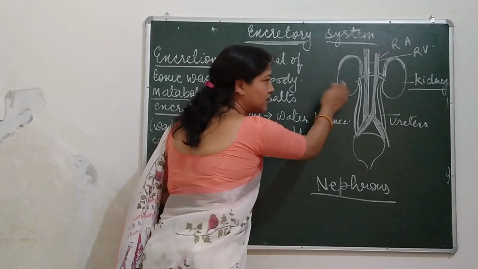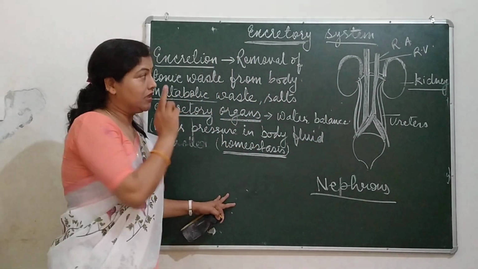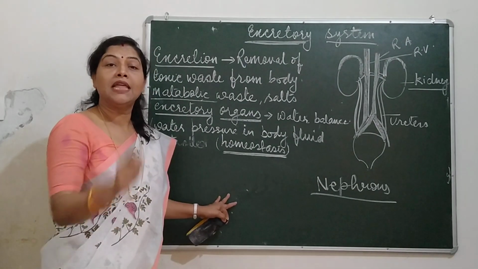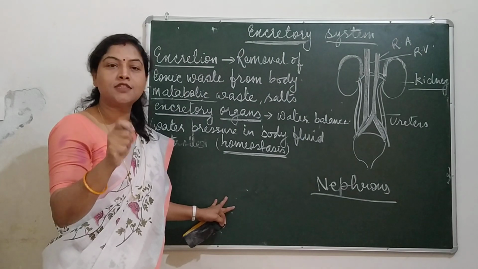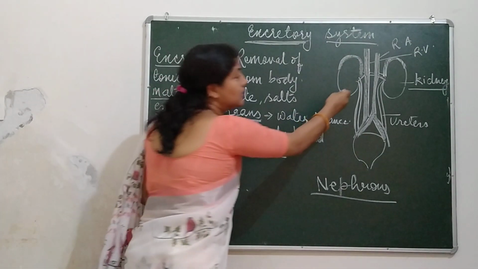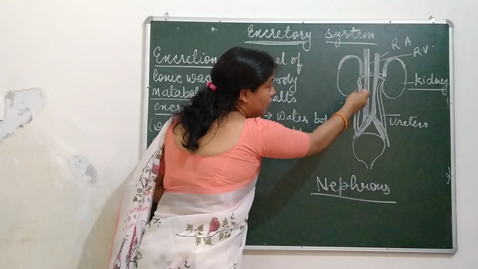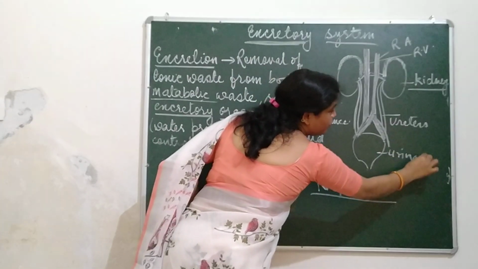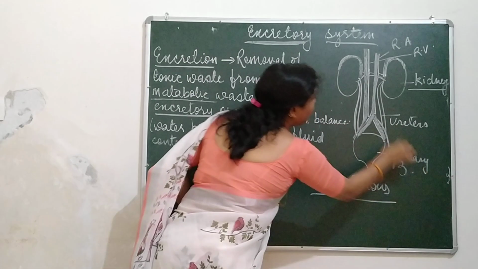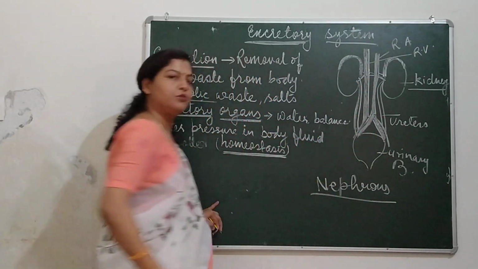When the kidney filters the blood, the filtered substances come out and go to the urinary bladder through this ureter.